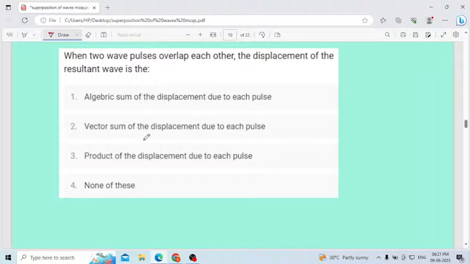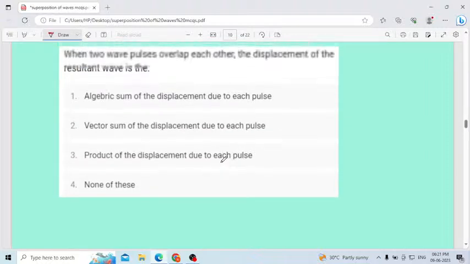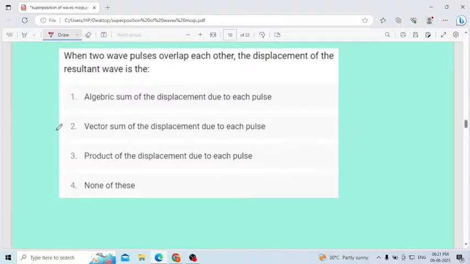Second option, vector sum of the displacement due to each pulse. Third one, product of the displacement due to each pulse. None of these. The correct answer is vector sum of the displacement due to each pulse.